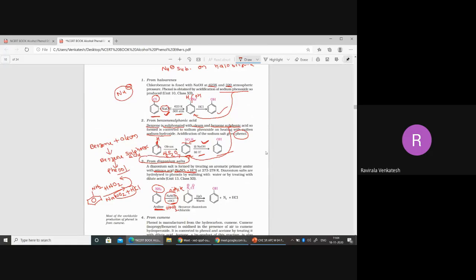At what temperature do you have to maintain it? 0 to 4 degrees Celsius you have to maintain. Otherwise this will undergo a decomposition reaction. So that is the reason to maintain 0 to 4 degrees Celsius. Now whatever you are going to get is benzene diazonium chloride. Does anybody remember this product? In the preparation of which one did we get this? Do you have any name or reaction for benzene diazonium chloride?